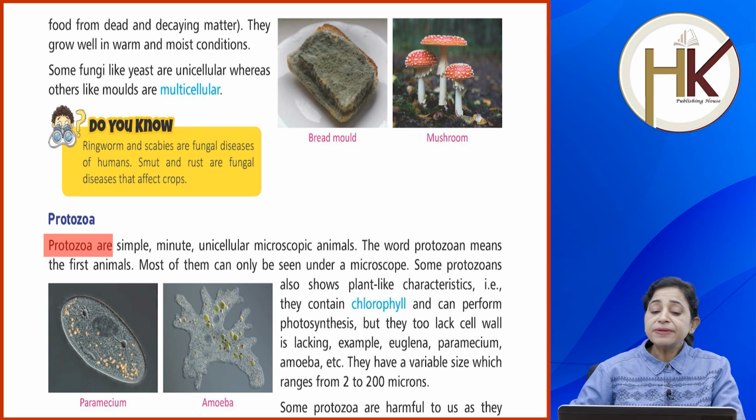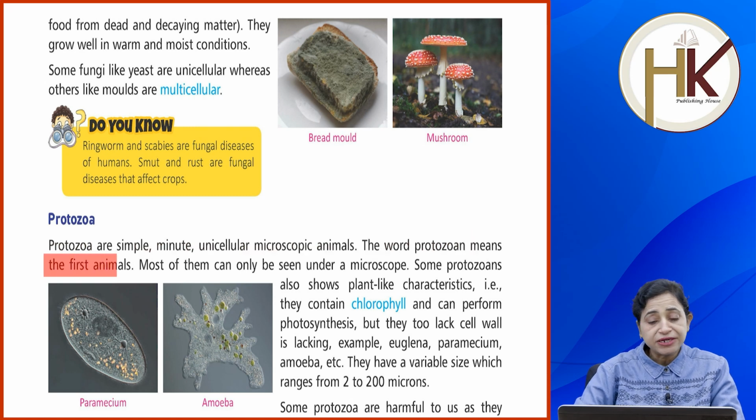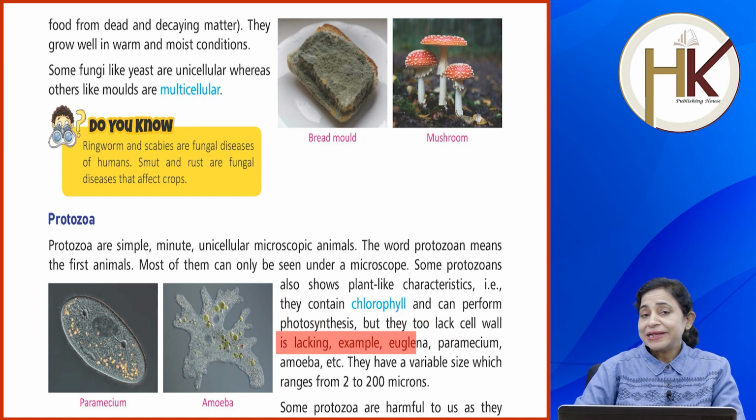Protozoa are simple, minute, unicellular microscopic animals. The word protozoan means the first animals. Most of them can only be seen under a microscope. Some protozoans also show plant-like characteristics, that is, they contain chlorophyll and can perform photosynthesis, but they too lack a cell wall. Examples are Euglena, Paramecium, amoeba, etc.